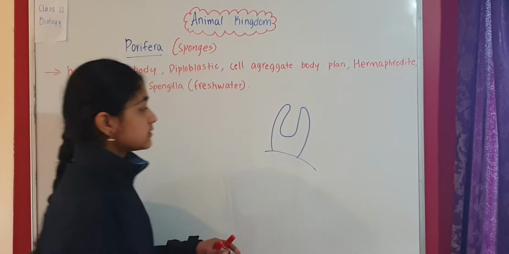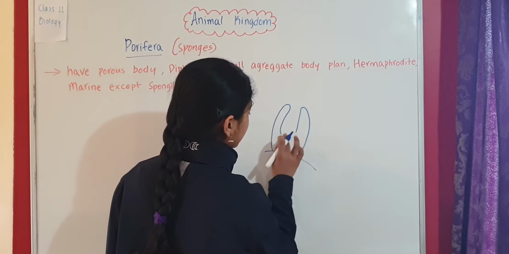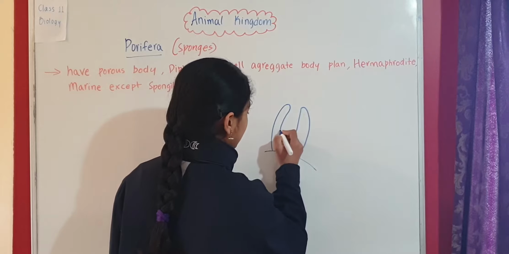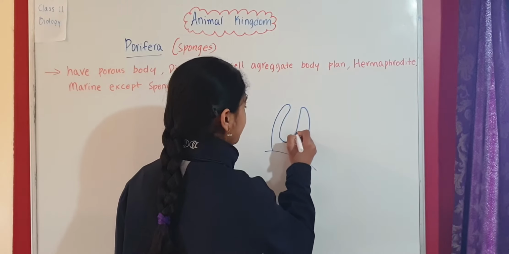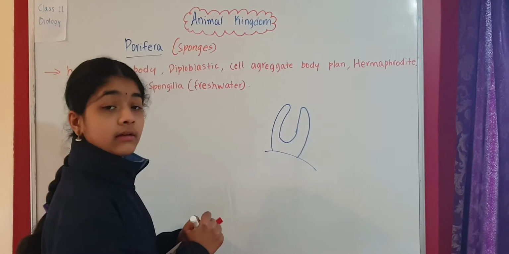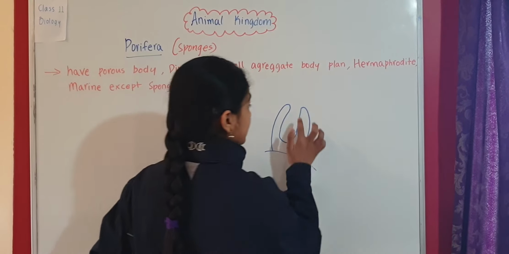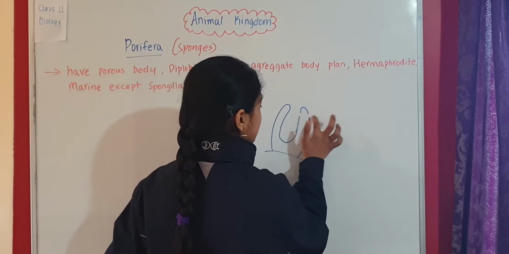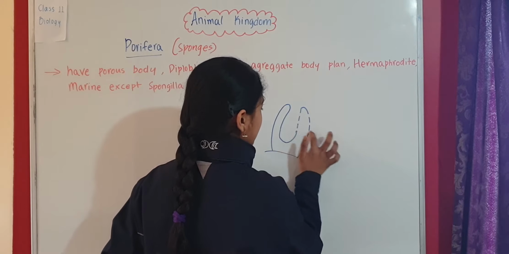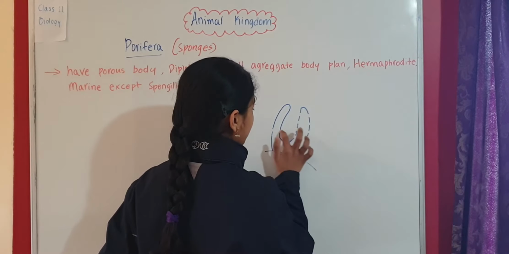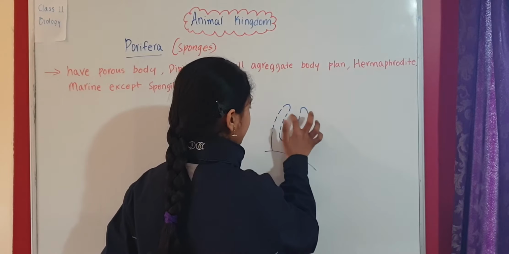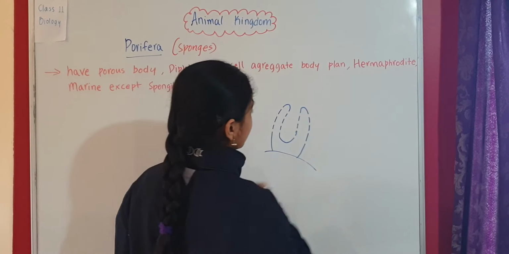This is just a rough sketch of how the poriferan body looks. Here we have mentioned that they have a porous body. That means there have to be some pores here, so we are going to make some small little holes and pore-like things.